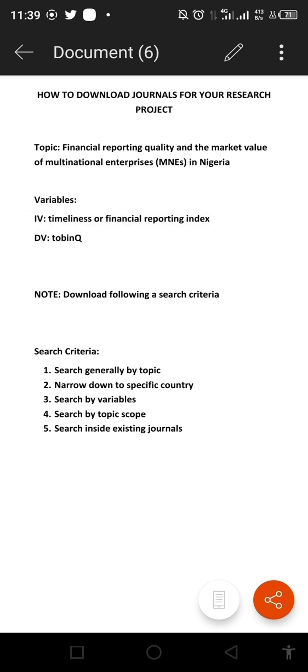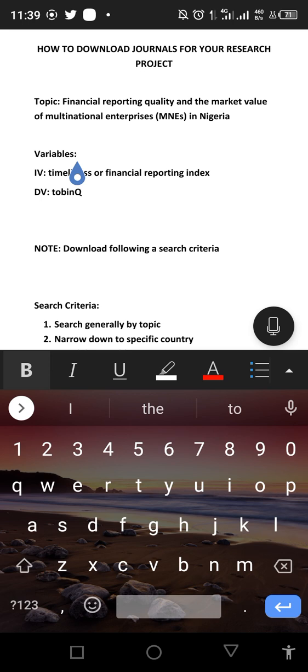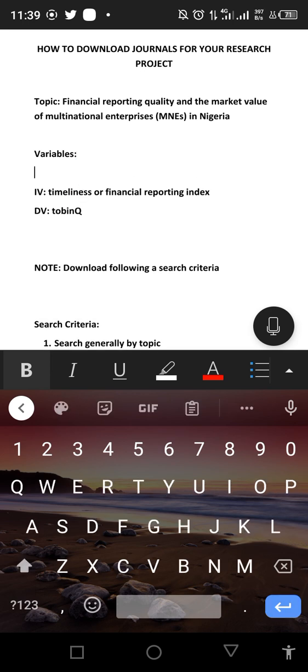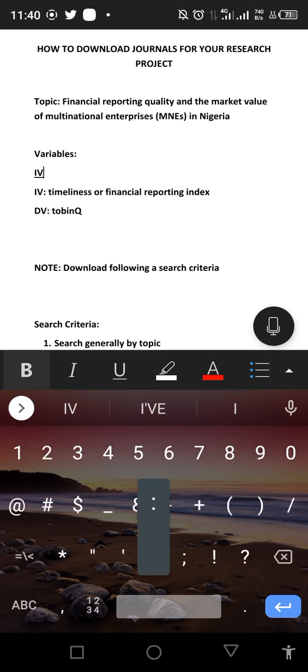So what I actually did here was that I listed out the variables I needed to measure my independent and my dependent variable.